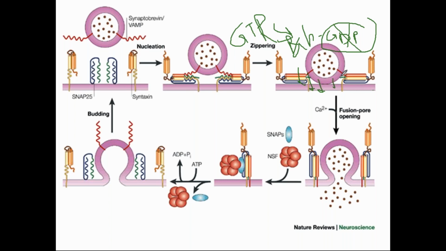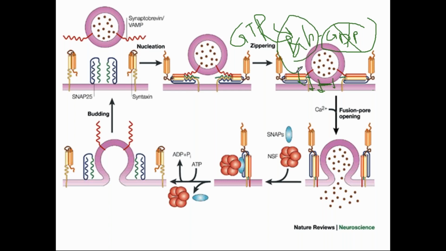It is like an adapter protein. Okay, it is like an effector. What is the effect of this? The effect of this RAB GTP is that there is fusion like this. The fusion will occur. And what is helping in this fusion? This RAB GTP is helping in this fusion.